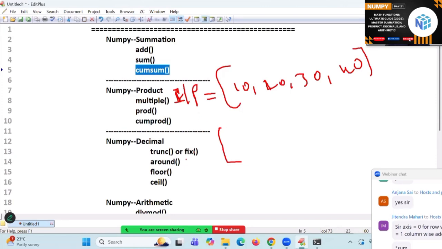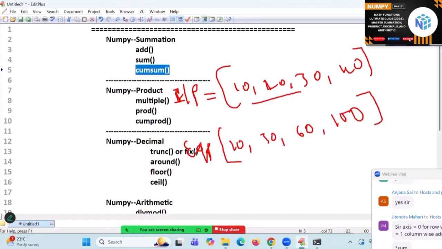This is an input. Expected output will be 10, 30, and next is 60, and next is 100. They will expect like this, and you have to understand this number series. This is the given list, and they are expecting this one. Once you have the cumulative sum idea, you will get the thought automatically. 10, 20, 30 is 60. 10, 20, 30, 40 is what? So instead of writing a big Python code, simply I will call the cumulative sum function.